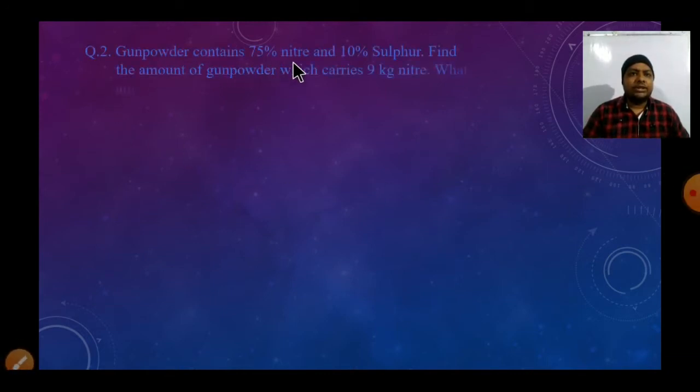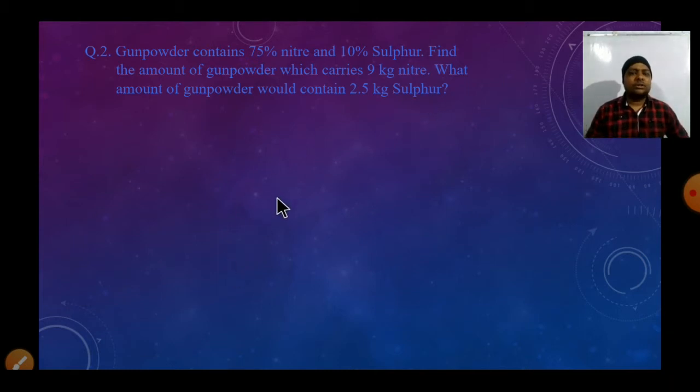Now the next question is, gunpowder contains 75% nitre, 10% sulfur. These two are the percentages of the elements in gunpowder. Now we have to find the amount of gunpowder which carries 9 kg nitre. Second, what amount of gunpowder would contain 2.5 kg sulfur? It means we have to find two answers. Okay, students, so let's see.